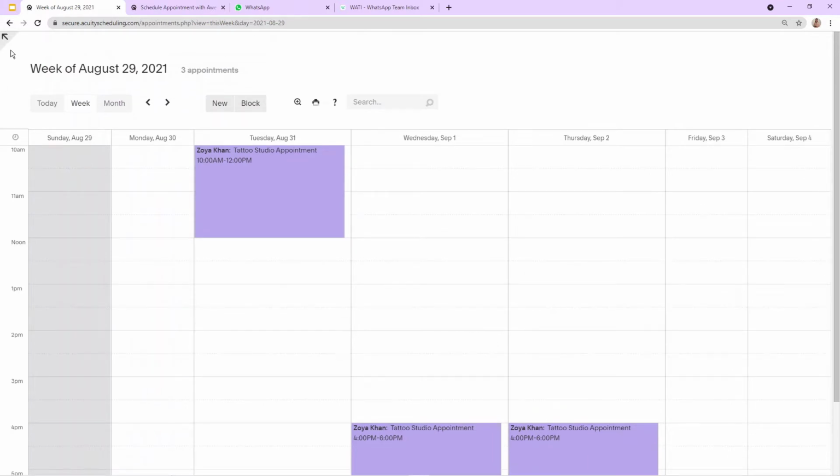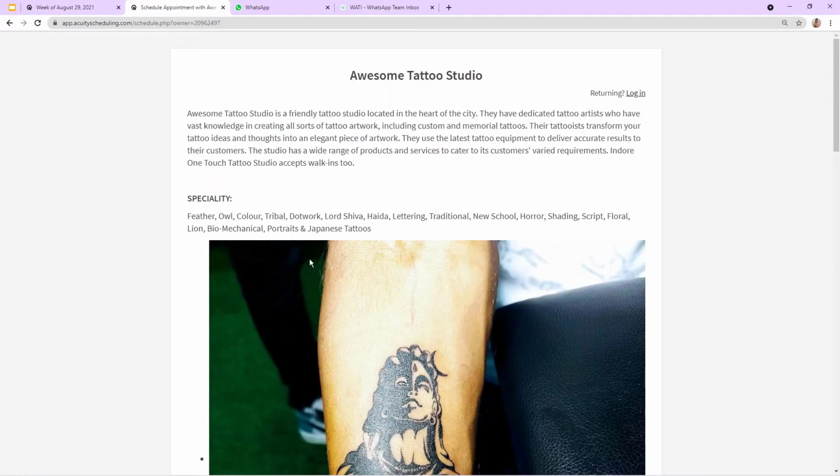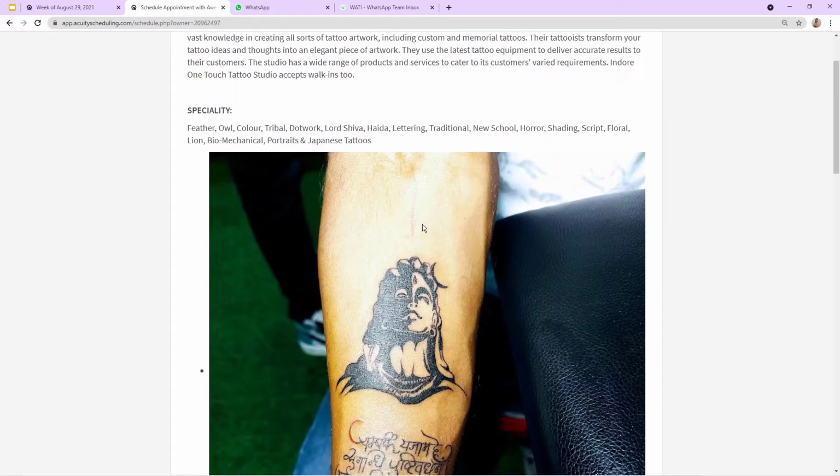studio. Further in the video, I'm going to tell you how you can also create your account in Acuity Scheduling and start using it for your online appointments. From Acuity Scheduling, I created an appointment page for my clients so that my clients can book appointments using this page.